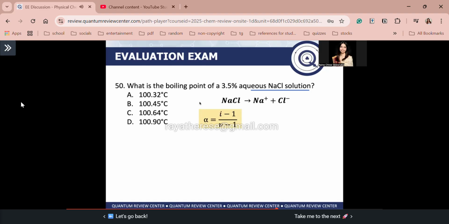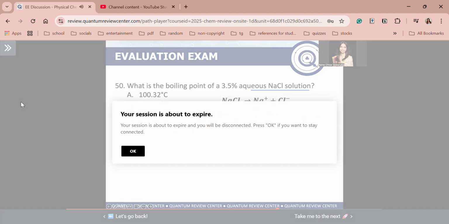To get the Van't Hoff factor i, alpha, the degree of dissociation, is equal to i minus 1 over v minus 1, where v is the number of ionic species. Substitute, guys. We know that NaCl will fully dissociate in water, so its degree of dissociation is 1. 1 is equal to i minus 1 over 2 minus 1, where v is equal to 2 because you have two ions, Na plus and Cl minus. Solving, i is equal to 2. Now we are ready to determine the boiling point.